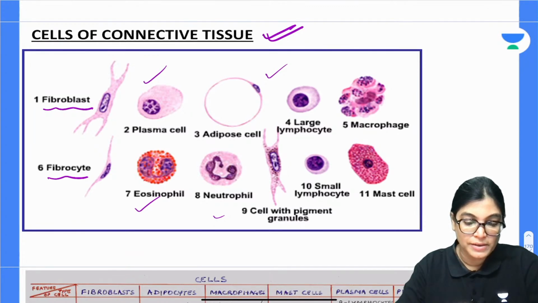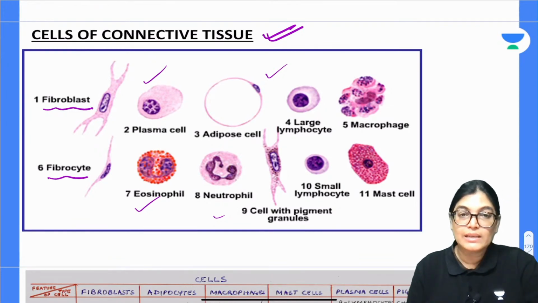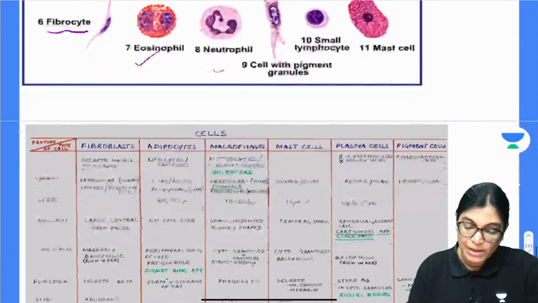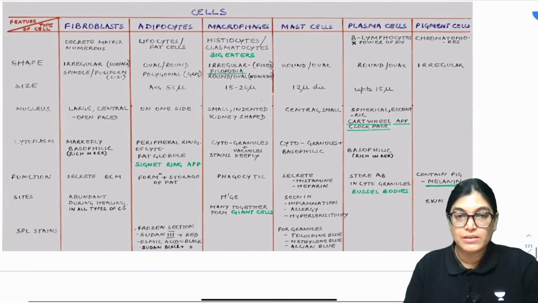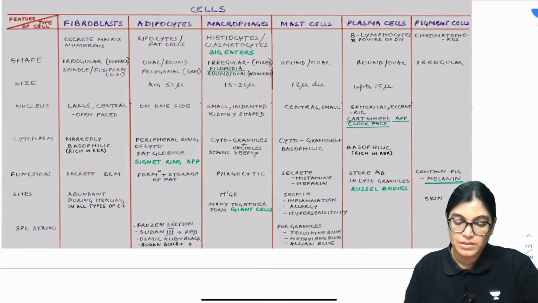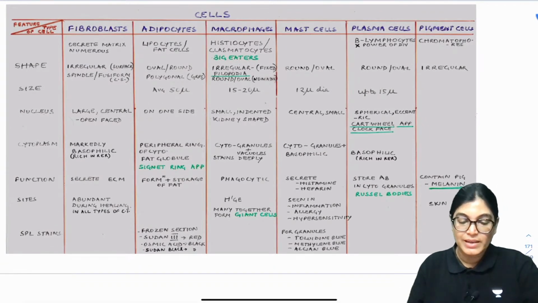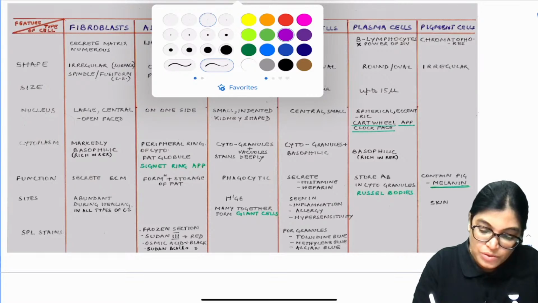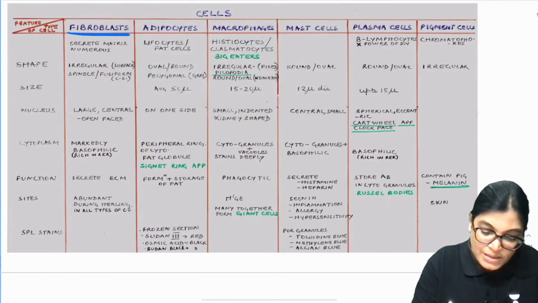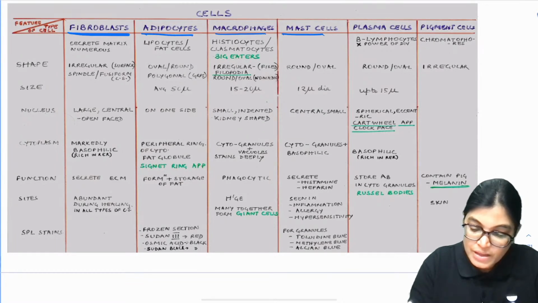All these cells reside inside the matrix of the connective tissue, and these cells have to be emphasized more. So I would like to show you a comparative table explaining this. This is a very useful comparative table made by my own senior of AFMC examination, Dr. Tandon sir. Here individual cells have been shown, one is the fibroblast, other is the adipocytes, all the important ones.